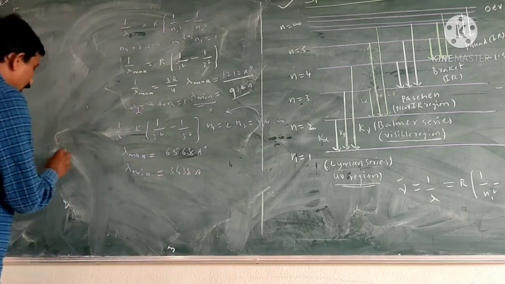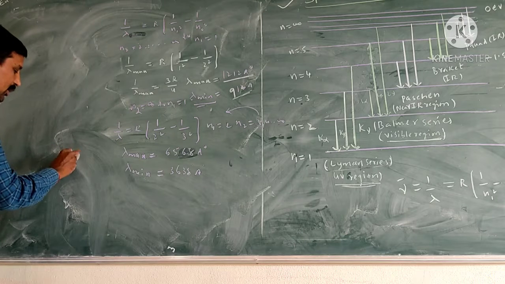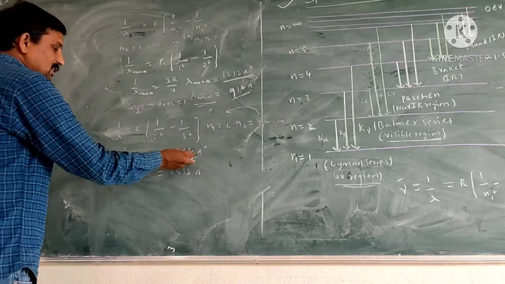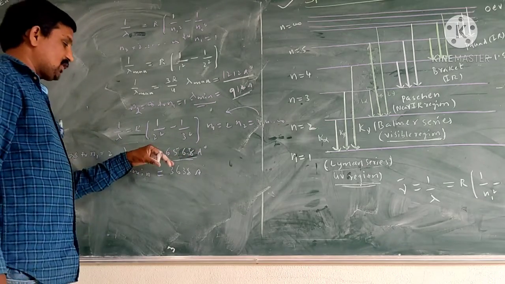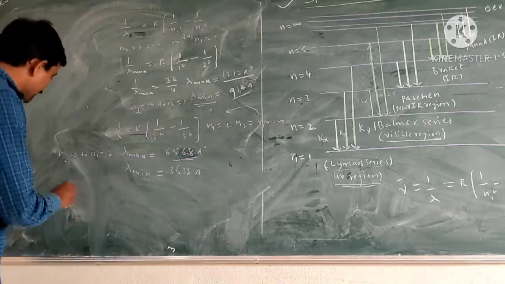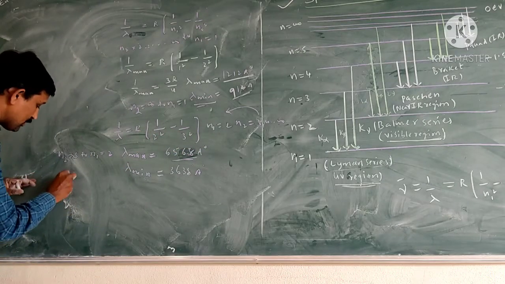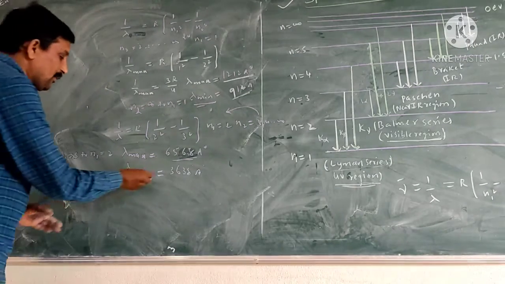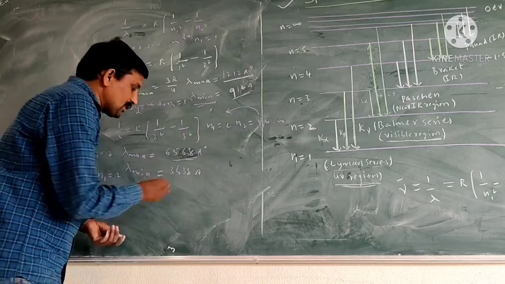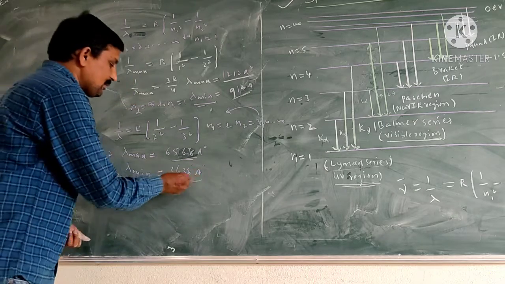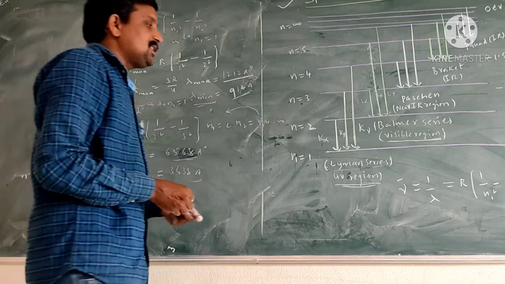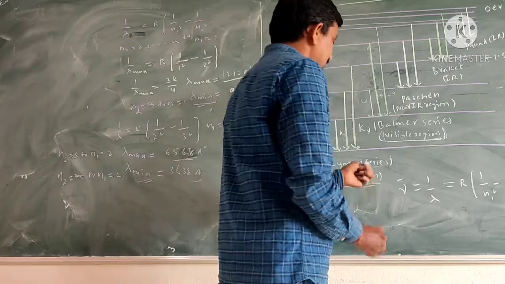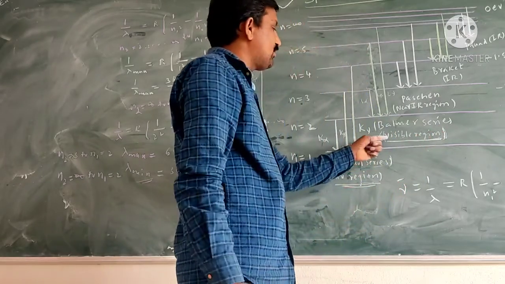When the electron transitions from n equal to 3 to n1 equal to 2, the maximum wavelength of 6568 angstroms occurs. When the electron goes from n2 equal to infinity to n1 equal to 2, the minimum wavelength of the Balmer series, 3638 angstroms, occurs. The Balmer series lies in the visible region.